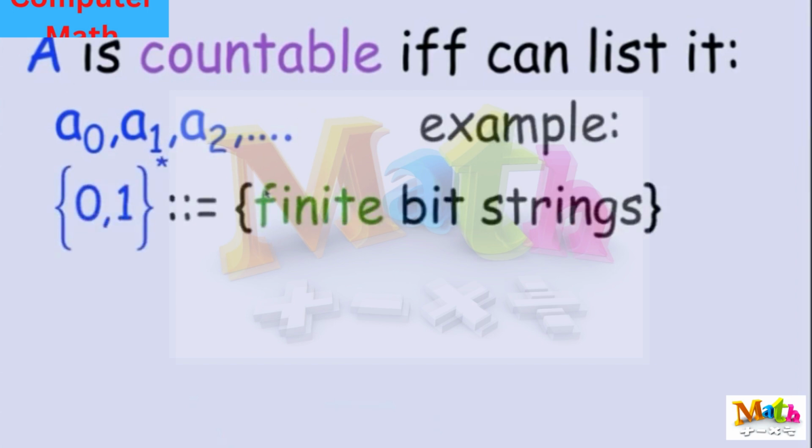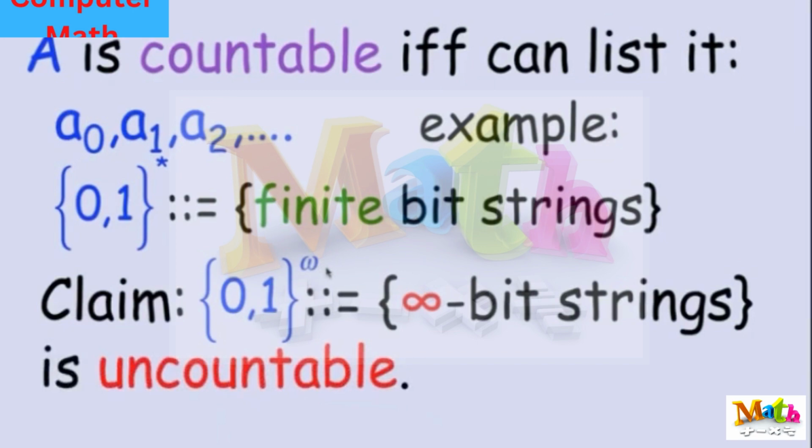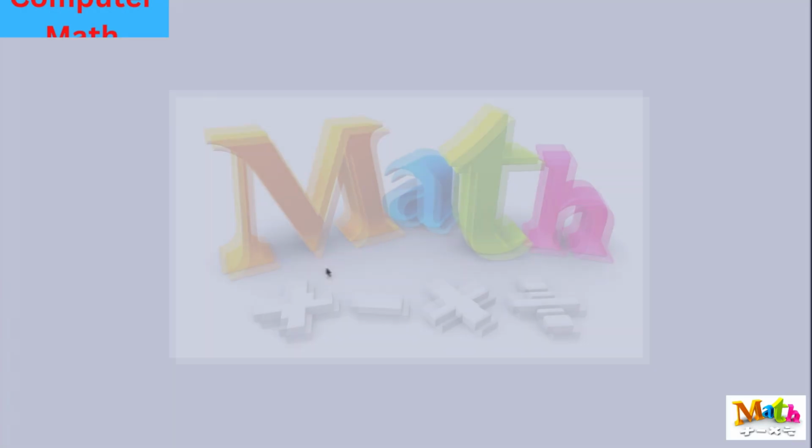And we saw as an example that the finite bit strings, the finite strings of zeros and ones, or the finite binary words, are an example of a countable set. And we claimed last time, and now we're about to prove, that the difference is that if you look at the infinite bit strings, one way infinite, they have a beginning and they go on infinitely to the right, the notation being {0,1}^ω, where omega is one of the symbols for a kind of infinity, this is going to be an example of an uncountable set. How are we going to prove that?